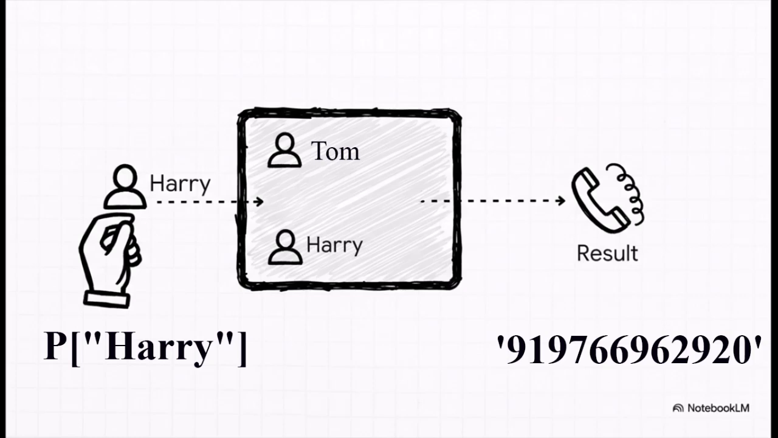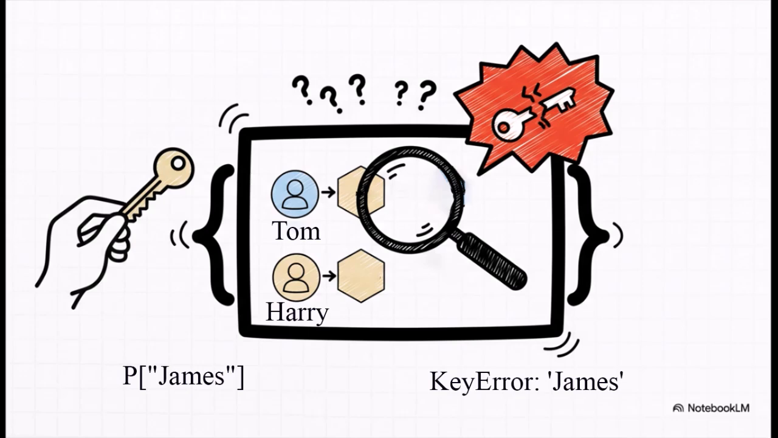And now for the main event, the whole reason we use dictionaries: getting information out. If we want Harry's number, we just ask the dictionary for the value that's tied to the key, Harry. It's lightning fast and super direct. But what happens if you try to look up a key that doesn't exist? Like what if we ask for James? Well, Python will give you a KeyError. That's basically its way of yelling, hey, I looked everywhere and I can't find that key. It's a super common thing, and you quickly learn how to handle it.